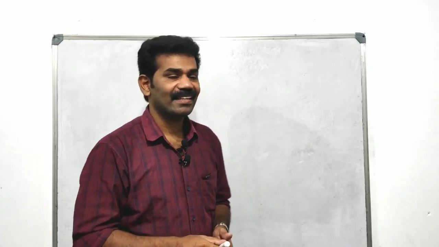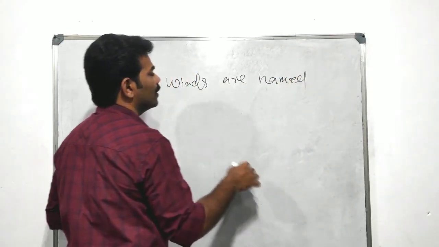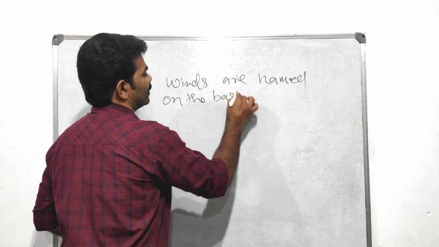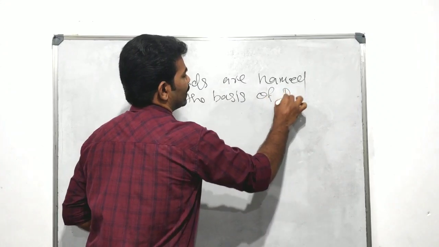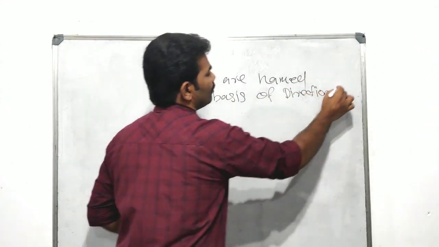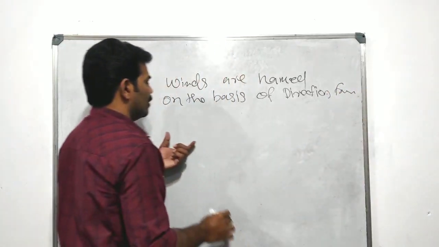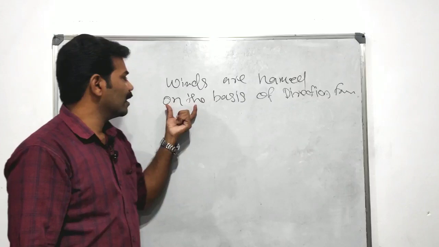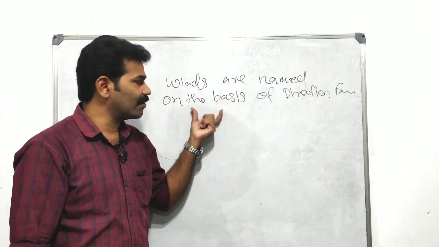The first one is about the names. How did the winds get their names? See, winds are named on the basis of the direction from which they blow.